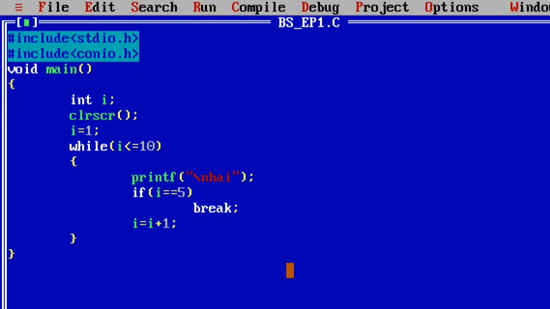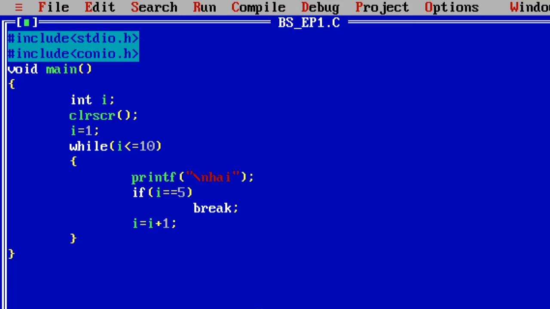So my while loop is executed only five times. Why? Because when the value of i reaches 5, the if condition 5 equal to 5 is true, and the corresponding break statement is executed, so the while loop is broken with the help of the break statement.